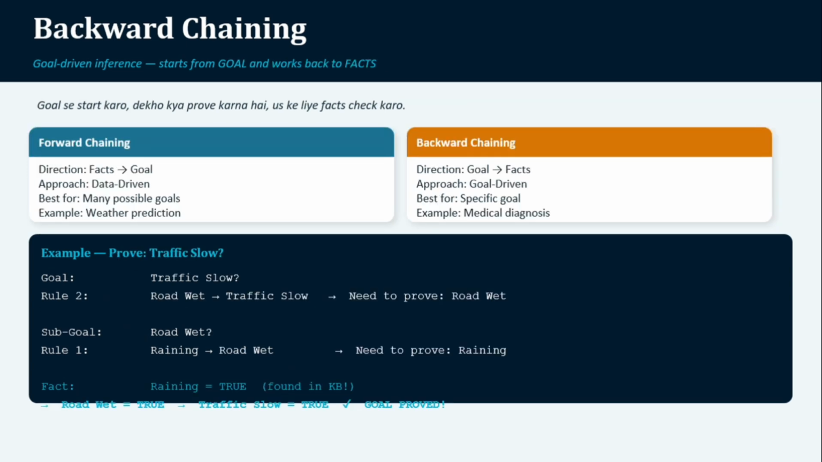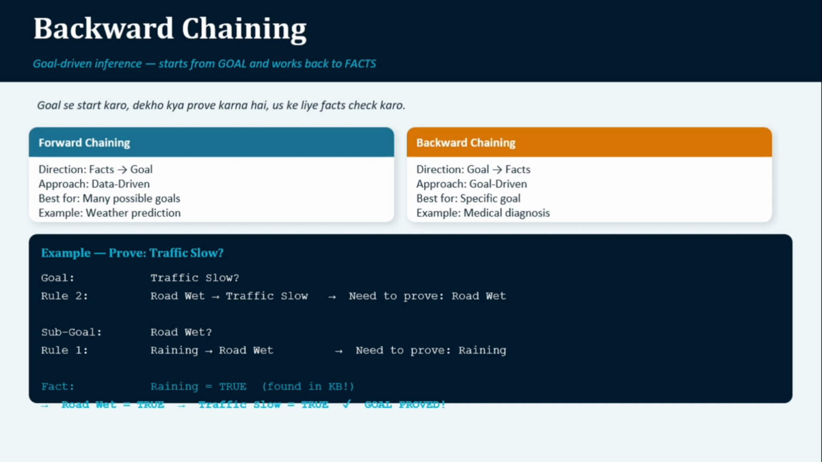Next is backward chaining. Backward chaining is a goal-driven inference method. Instead of starting with facts, it starts with the goal and works backward to find the facts needed to prove that goal. For example, suppose our goal is traffic slow. We look for a rule that can prove this: road wet, traffic slow. Now we need to prove that the road is wet.